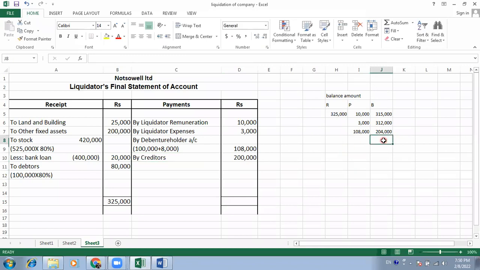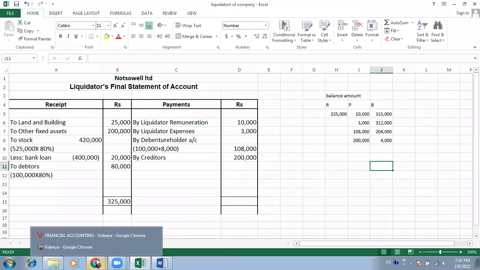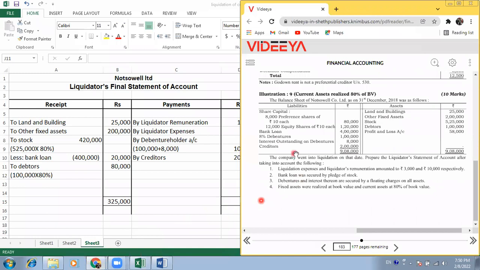What is the balance now? 4,000. Yes, only 4,000 is left with us. This 4,000 is the balance now. Now what happened here? We paid all external liabilities: bank loan, debentures, interest on debentures, creditors.